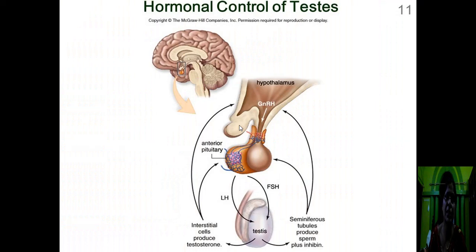In this diagram, you can see the hormonal control of testes. Here, this is the brain. This is the lower ventral part of the brain. This part is enlarged. This is the enlarged view of this part of brain. This is hypothalamus. It secretes GnRH. It stimulates the anterior pituitary gland. Then the anterior pituitary gland secretes LH and FSH. They both stimulate the testes to do the process of spermatogenesis.